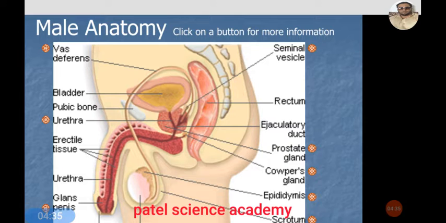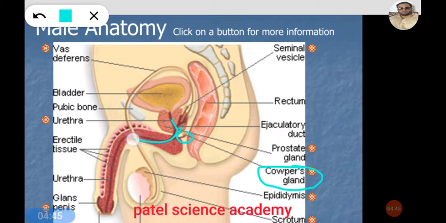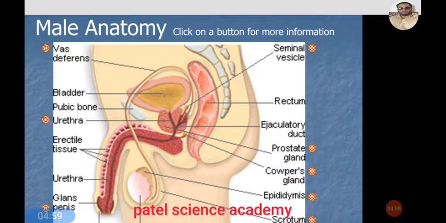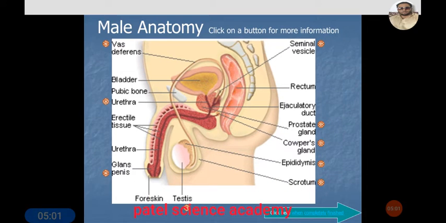These Cowper's glands also release their liquid into this long tube, which is called the urethra, and this is the common passage for the excretory system and the reproductive system. So in short, this is about the male reproductive system.